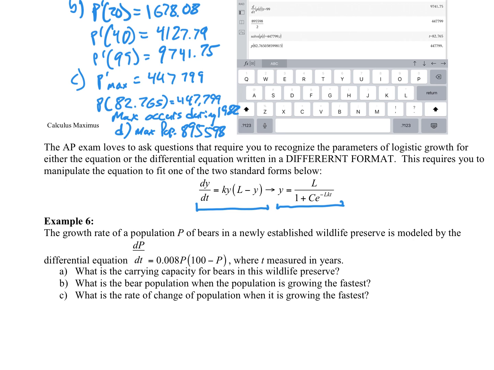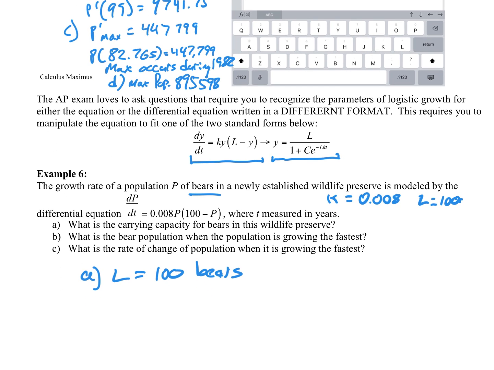One example that shows this: the growth rate of the population P of bears in a newly established wildlife preserve is modeled by this function. Here is the derivative function, and notice it's in this form. So we know a couple things. We know K is 0.008. We know that L is 100 because that's in that form. The question is: what is the carrying capacity for the bears in this wildlife preserve? Well, L is 100 bears.